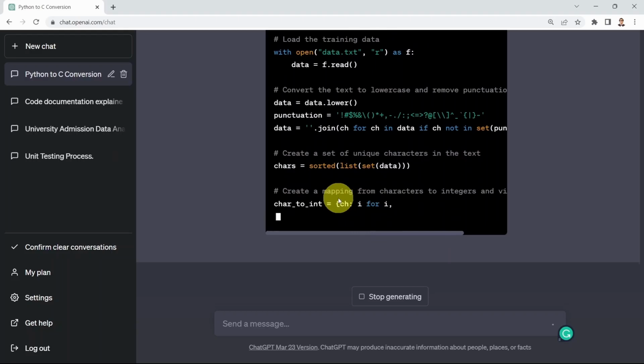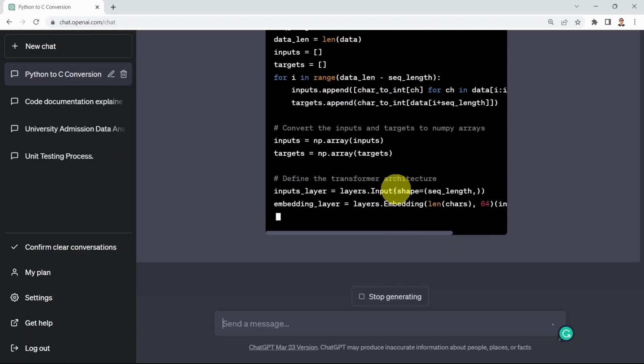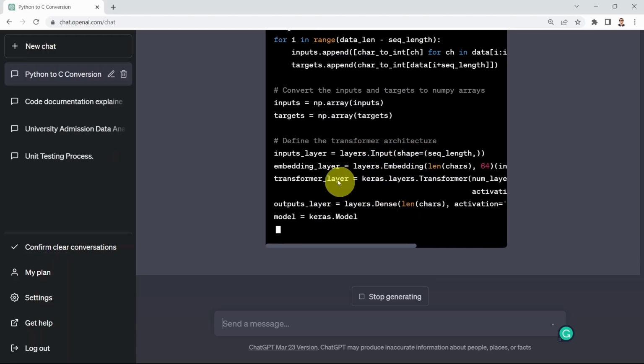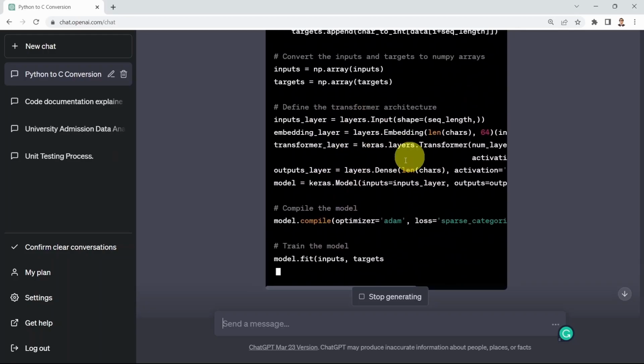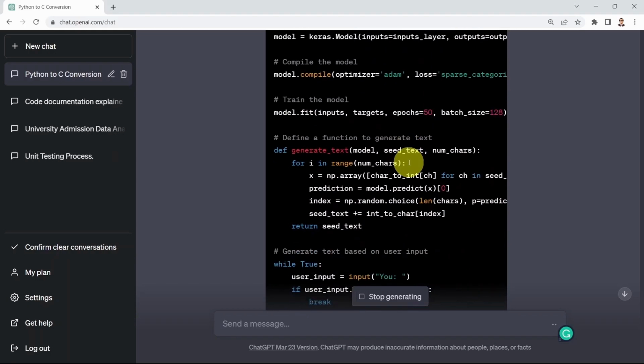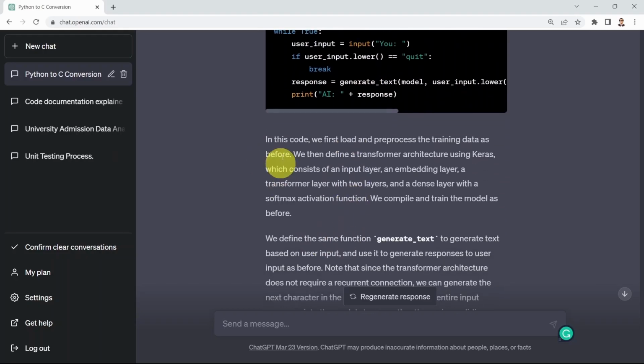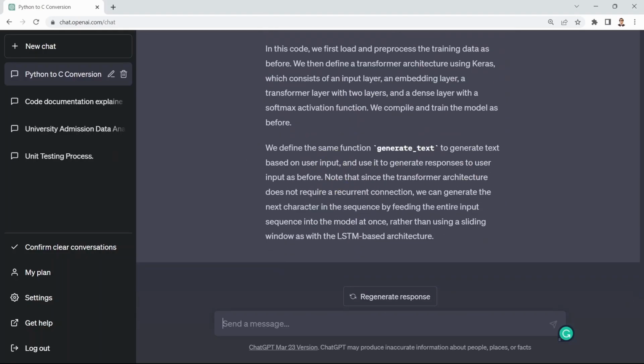You will find that, again, the code is very well documented. You see here generating input and target sequences. And this is simply the definition of the transformer layers that includes self-attention. This is the exact same architecture that is used behind the scenes when we train these ChatGPT models. Again, pretty incredible. Here we're generating text and also explaining what that code actually performs.